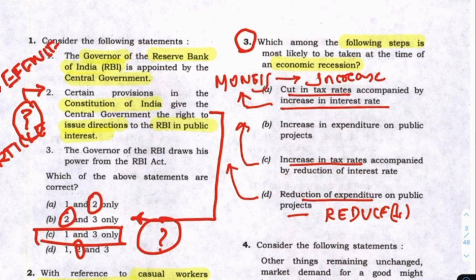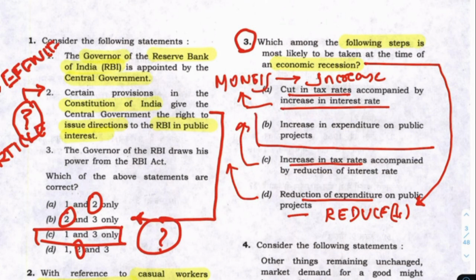So when you reduce it, this economic recession cannot be solved. But if you think about it, there is this option, the increase in expenditure on public projects. So look at this fact very clearly when you are looking at this: increase in expenditure on public projects.